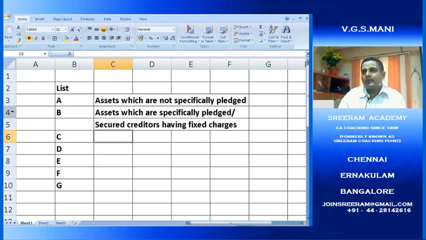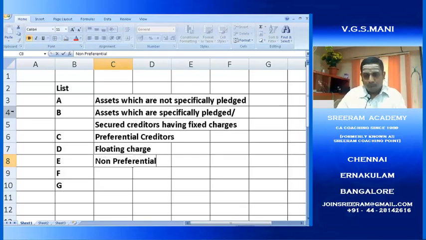List C. What is list C? What is the order of priority then? After fixed charge, preferential creditors. Then D, floating charge. E, F, preference shareholders, equity shareholders.